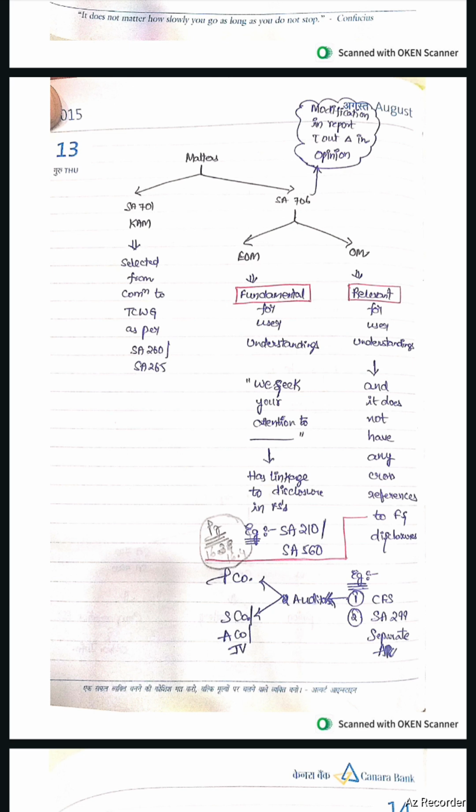Auditor's responsibility hint is PRIAG. P, professional judgment and professional skepticism. R, risk of material misstatements. I, internal control evaluation, that is test of controls. A, accounting policies evaluation. G, going concern validity. Going concern validity need to be checked by the auditor only.